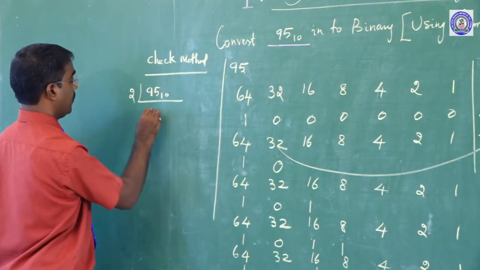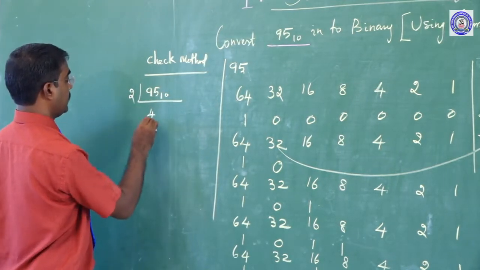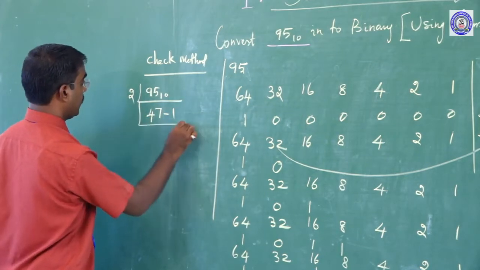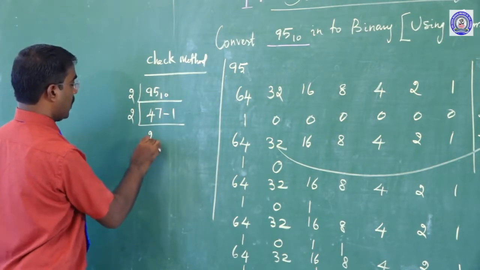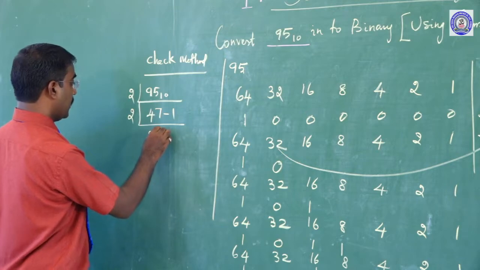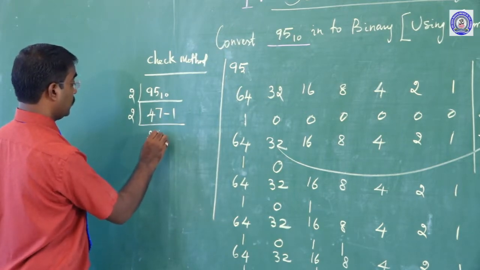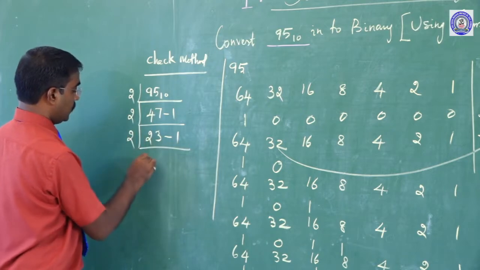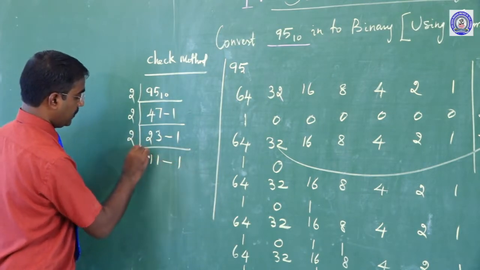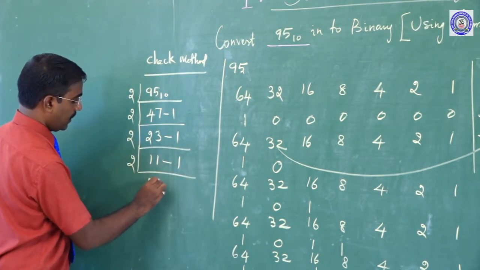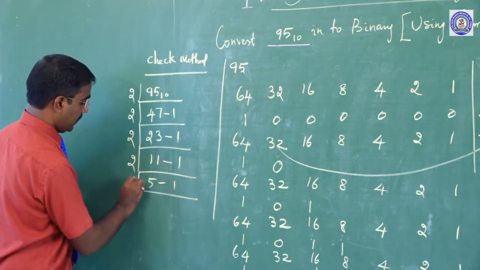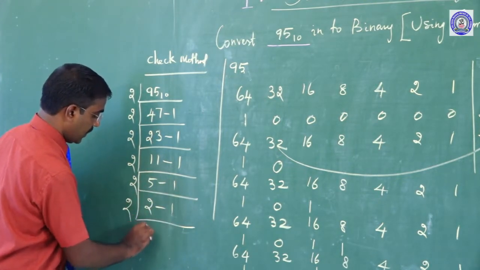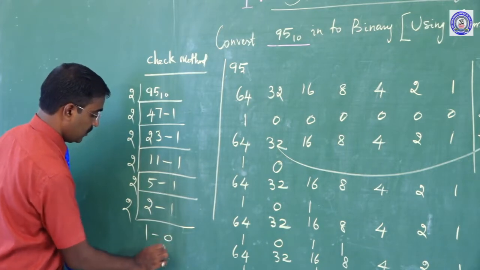First, 2 47s are 94, the remaining is 1. Here 2 23s are 46, remaining is 1. 2 11s are 22, remaining is 1. 2 5s are 10, remaining is 1. 2 2s are 4, remaining is 1. 2 1s are 2, remaining is 0.